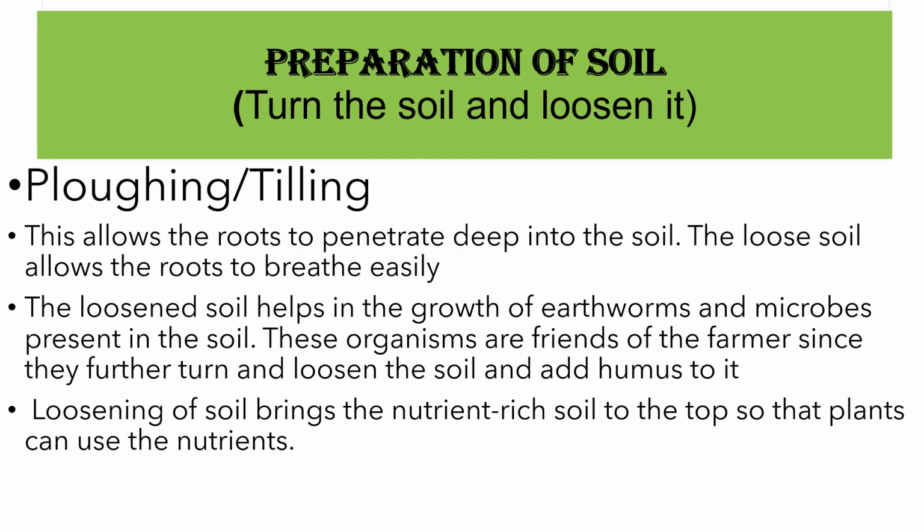The first task carried out by the farmer is preparation of the soil. It is known as plowing or tilling. In this process, the soil is turned and loosened, which allows the roots to penetrate deep into the soil. The loose soil also allows the roots to breathe easily.